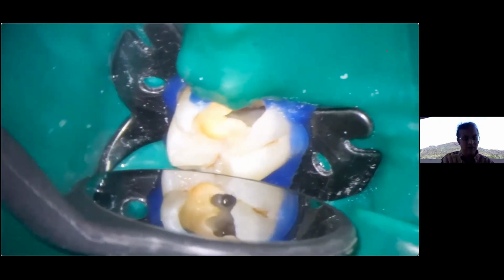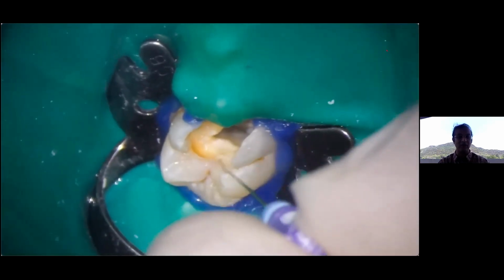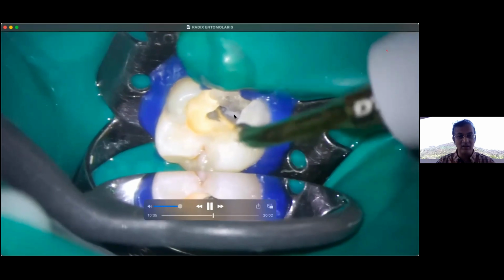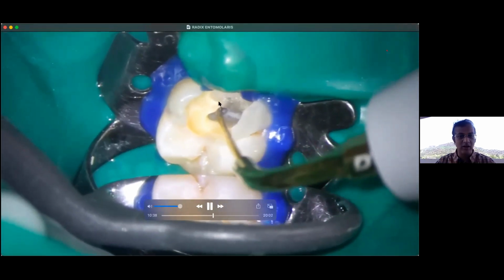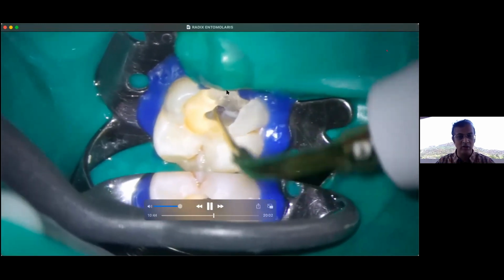Why do we move this anti-clockwise around it? Because our instrument has broken clockwise inside the canal and we want to take it out. At the same time, I'm trying to bypass, because bypass also makes the file loose. Now you can see my instrument is getting bypassed, but not fully. Looking at the tip of this K file, you can make that out: my K file is going inside from the side. You can see that I have stuffed the canals with cotton, so that if my file pops out, it should not go into some other canal.